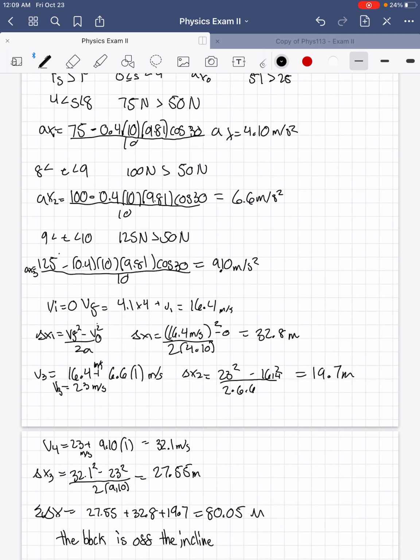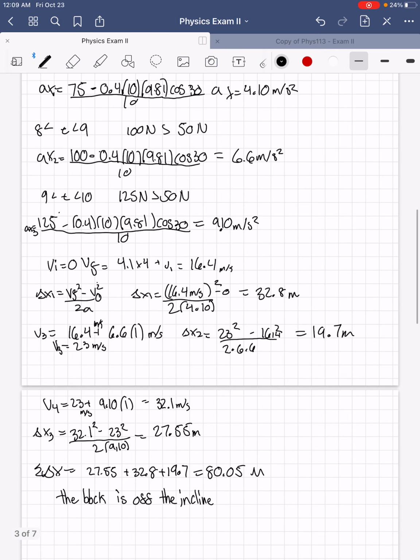To calculate the velocity, we would use the formula v equals vi plus at. So our initial velocity was 0, and to calculate the final velocity, in this case for delta x1, we did 4.1 times 4, which would equal 16.4. So we put that squared divided by 2a, and we got 32.8 meters.